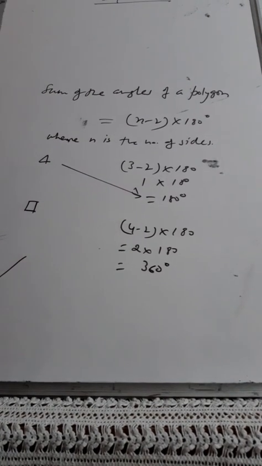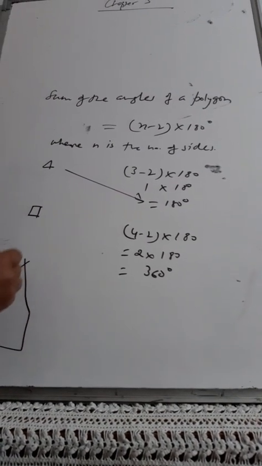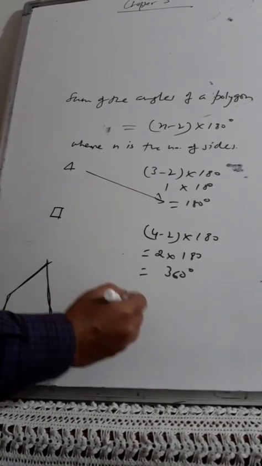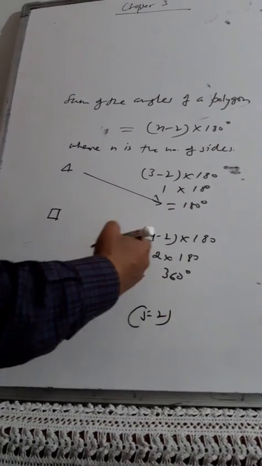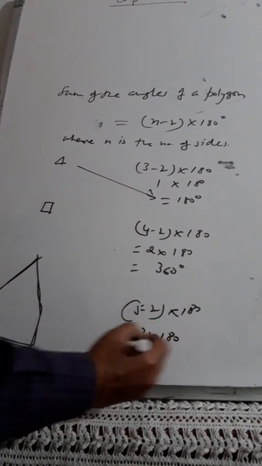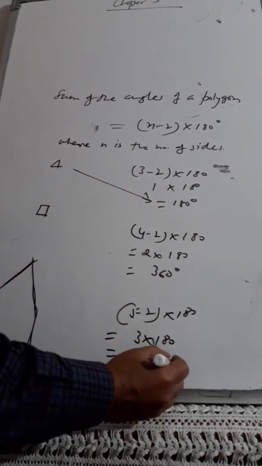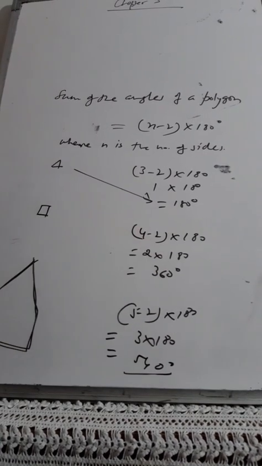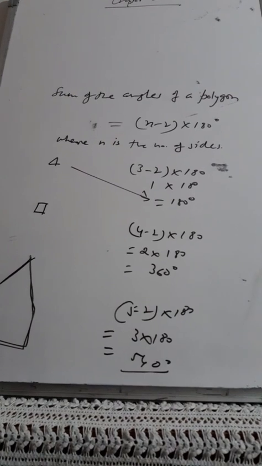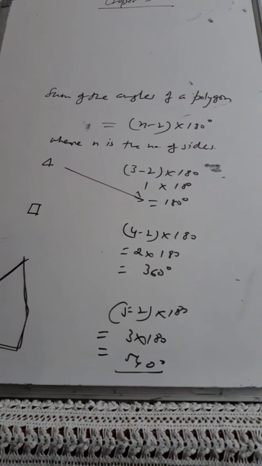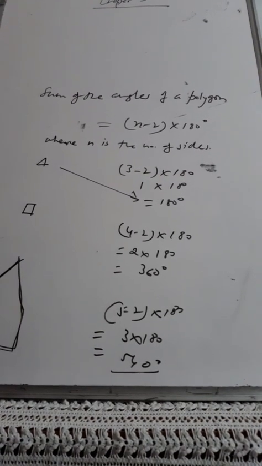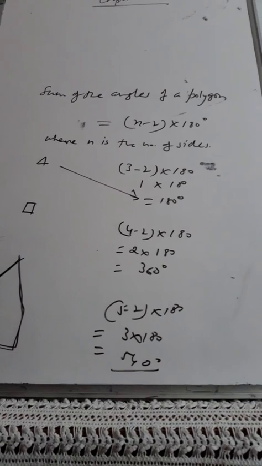Suppose you are talking about a pentagon. A pentagon is something like this: 1, 2, 3, 4, and 5 sides are there. So n minus 2 into 180 degrees, so 5 minus 2 is 3 into 180 degrees. 540 degrees will be the sum for a polygon consisting of 5 sides, and so on. You can find the number of sides of a polygon to get the sum of the angles of any polygon depending upon that.